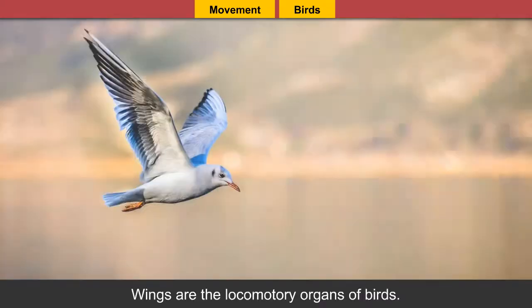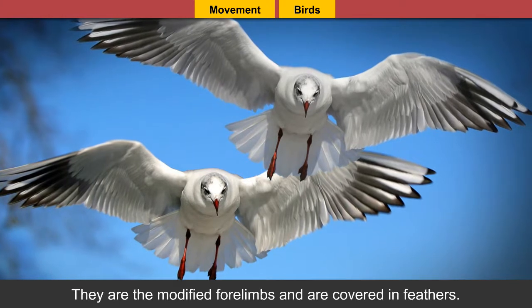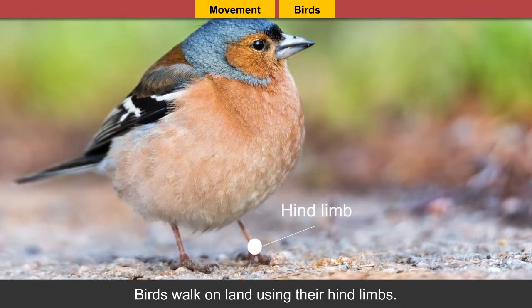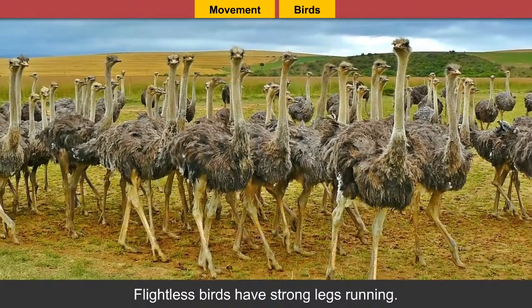Birds. Wings are the locomotory organs of birds. They are the modified forelimbs and are covered in feathers. Birds walk on land using their hind limbs. Flightless birds have strong legs for running.